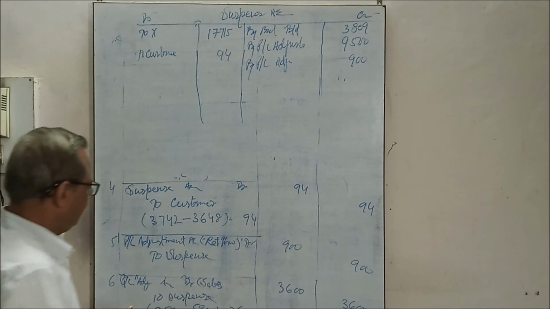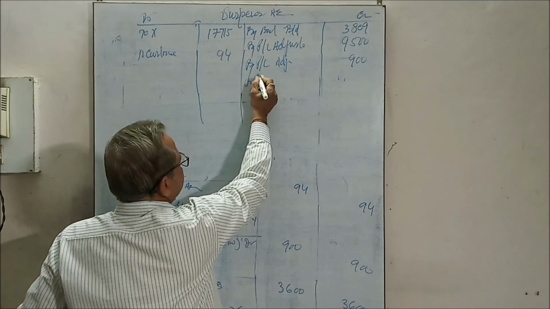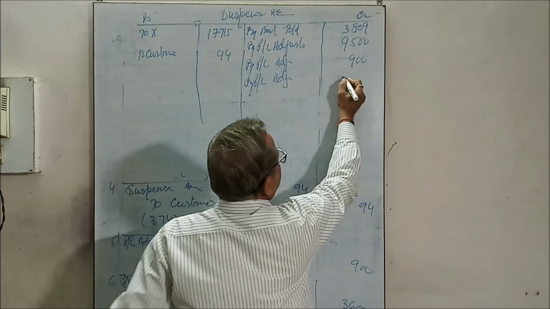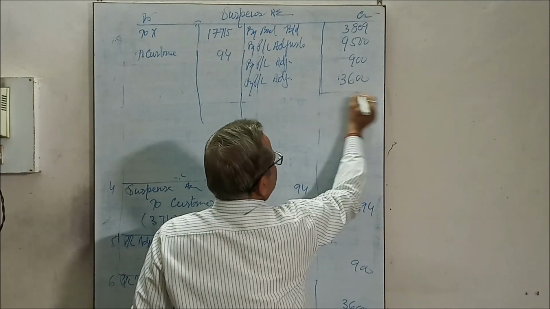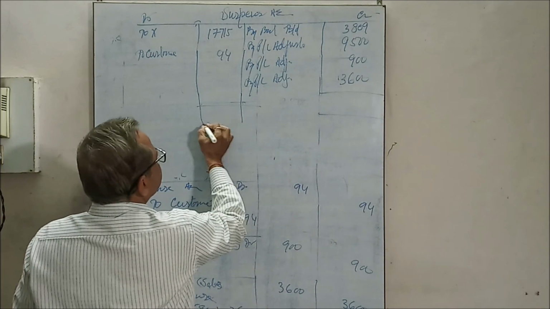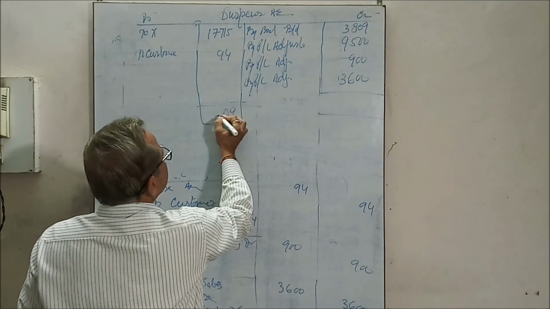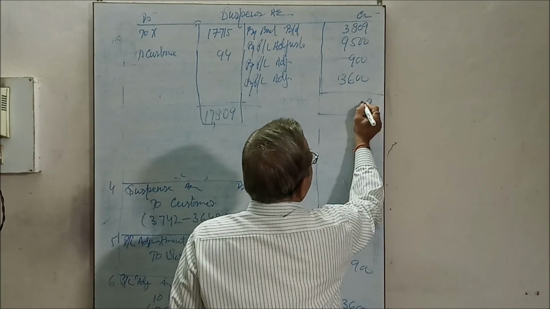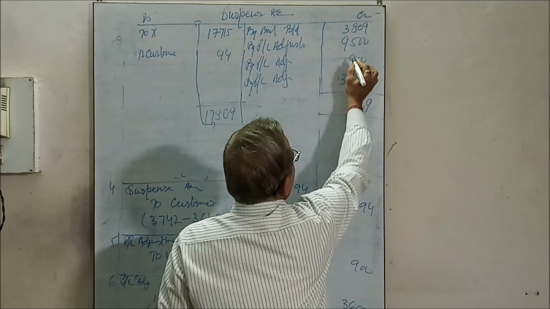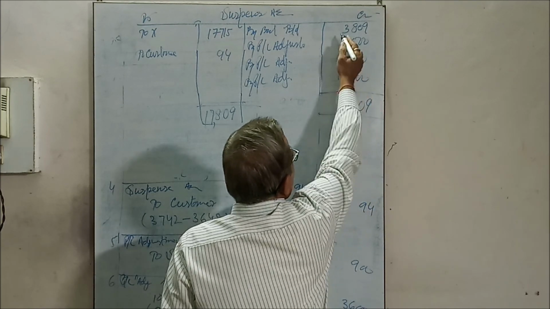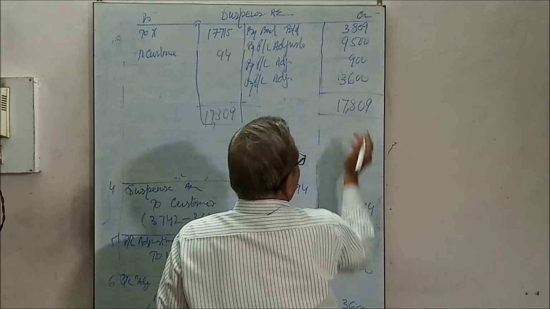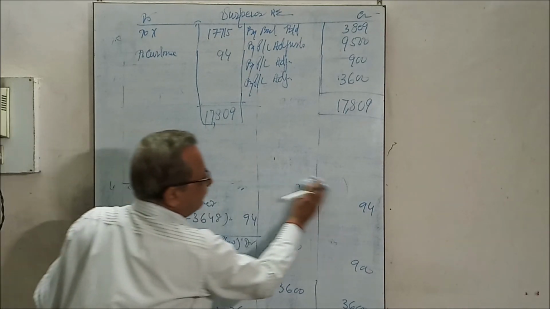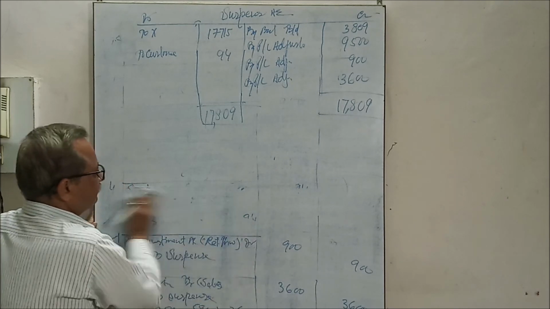By PL adjustment, 3,600. Now total both sides. All errors were rectified. Now see how it affected the profit loss adjustment account.